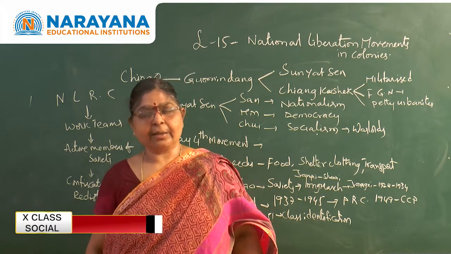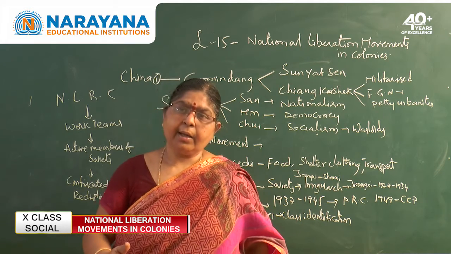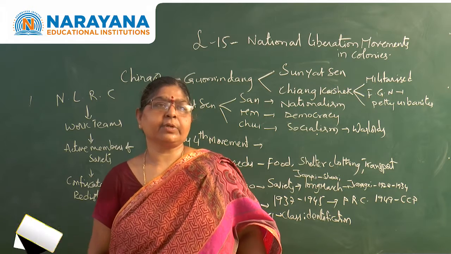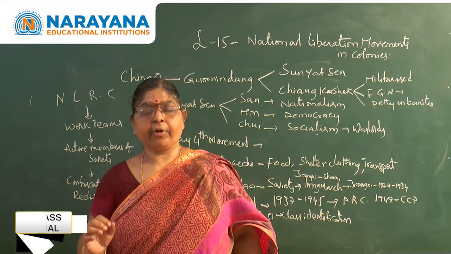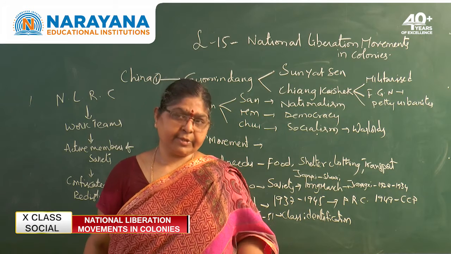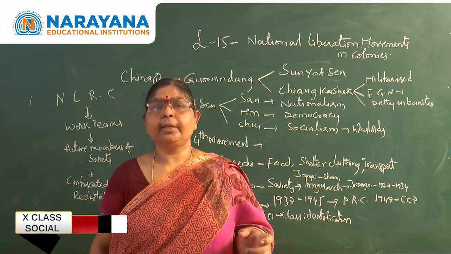Now after they formed the government, did China go for a progressive principle or not? This is the question. In 1949, when China became the People's Republic of China, what did they do immediately?